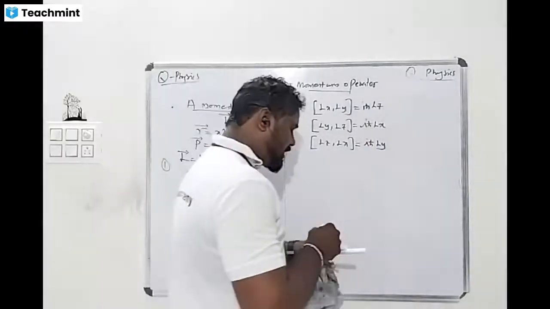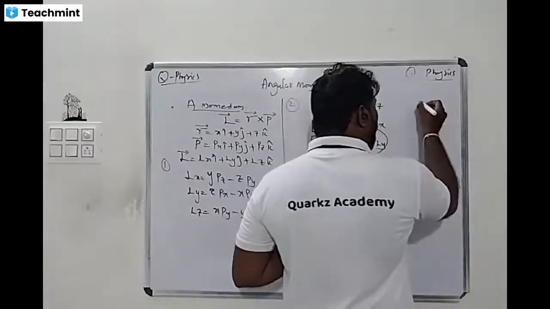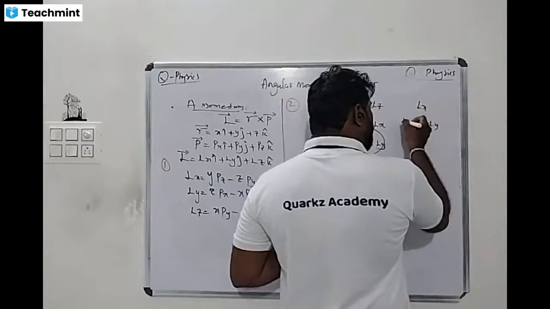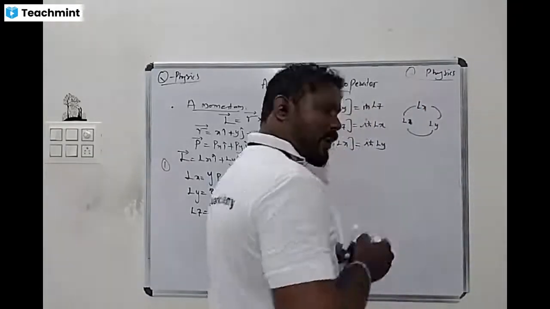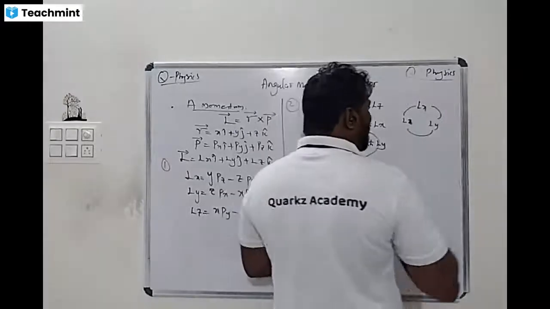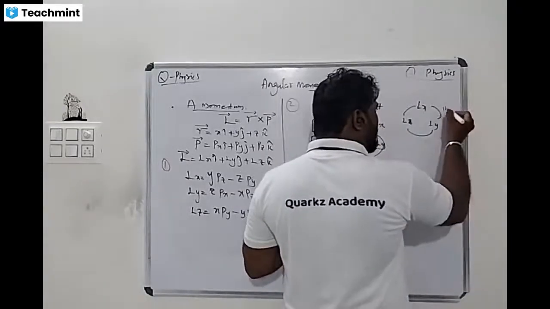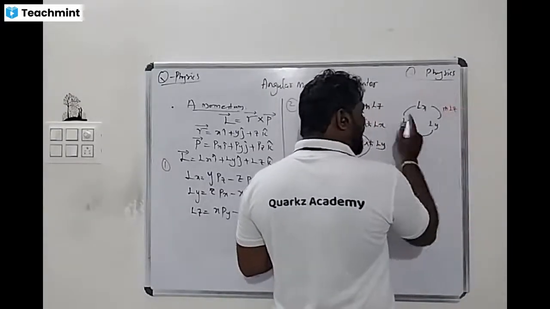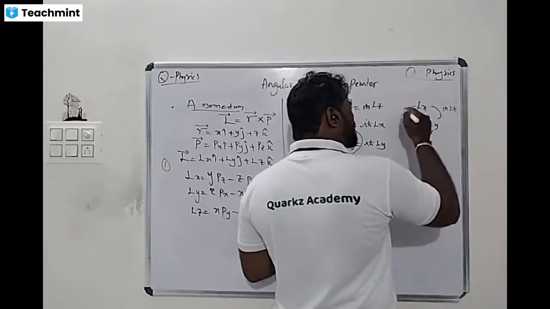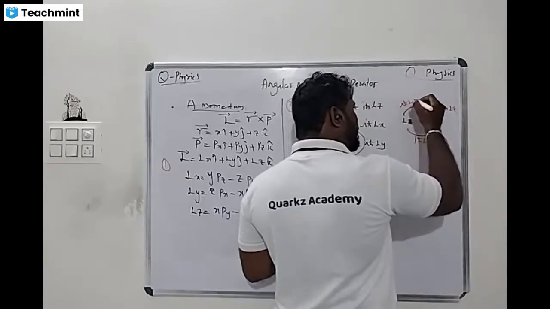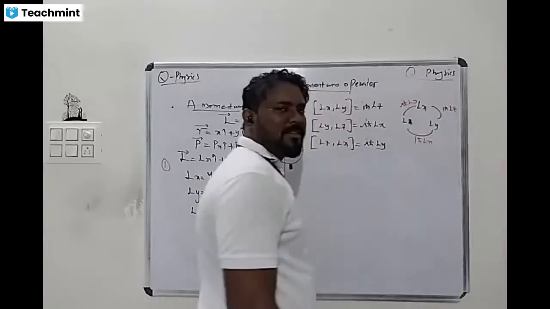In general, it is like a cross product. Lx, Ly gives iħ Lz; Ly, Lz gives iħ Lx; Lz, Lx gives iħ Ly. This is the positive value.